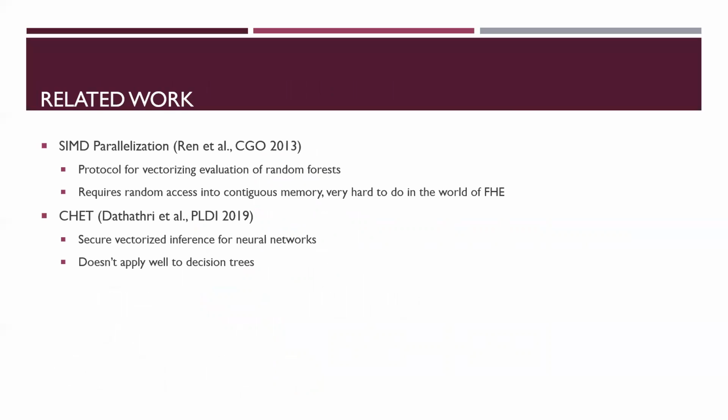Chet is a compiler designed for homomorphic tensor programs, such as those of neural network inference. Although it has incredible performance with regular data structures like tensors, it is not built to deal with the fundamentally irregular programs we see in random forests.